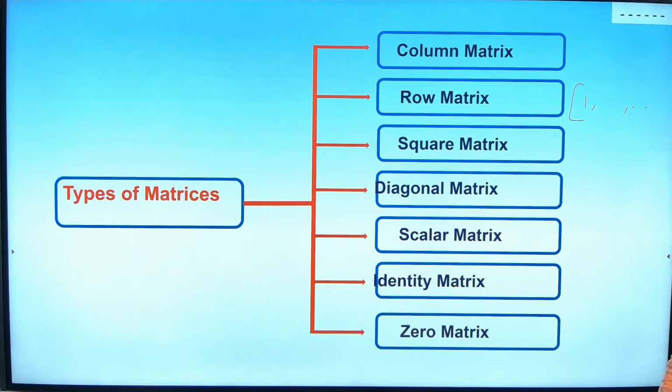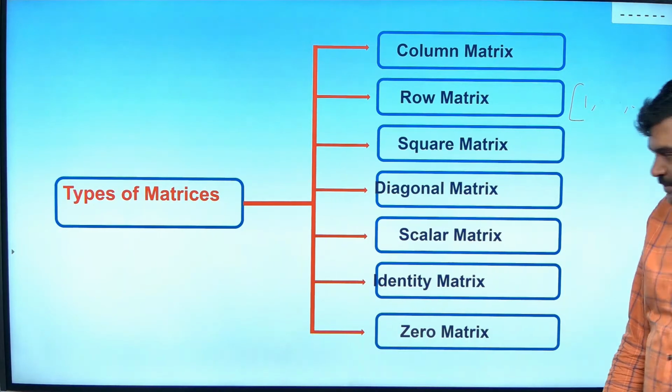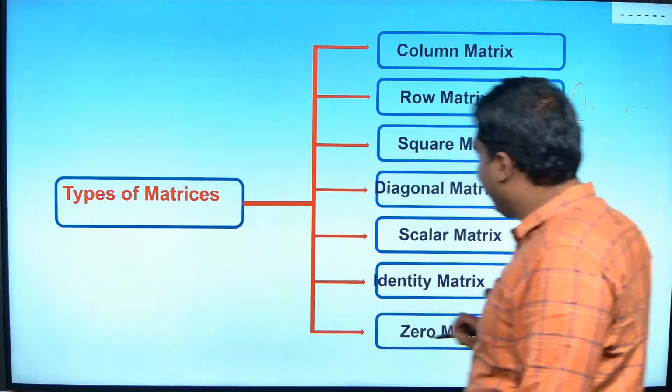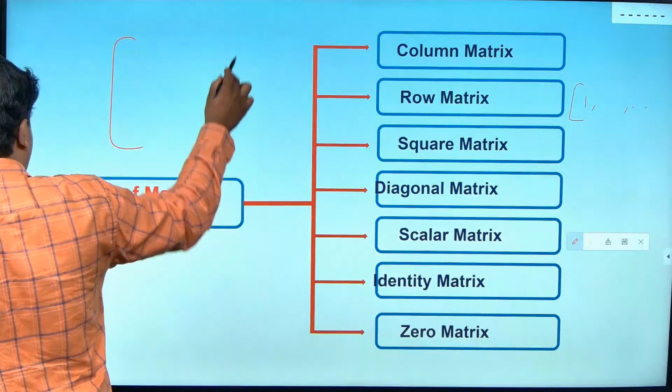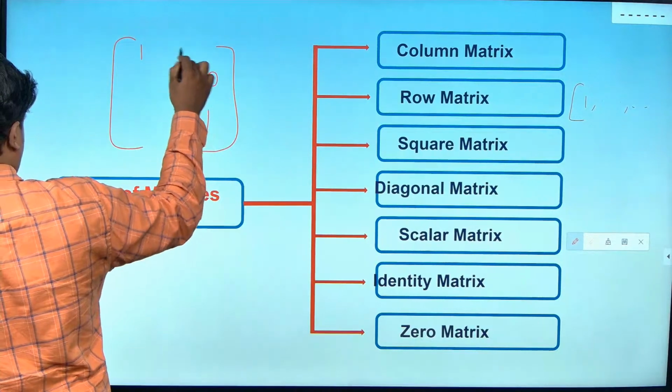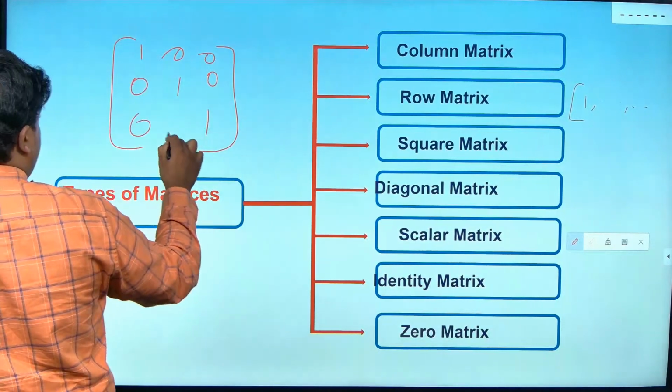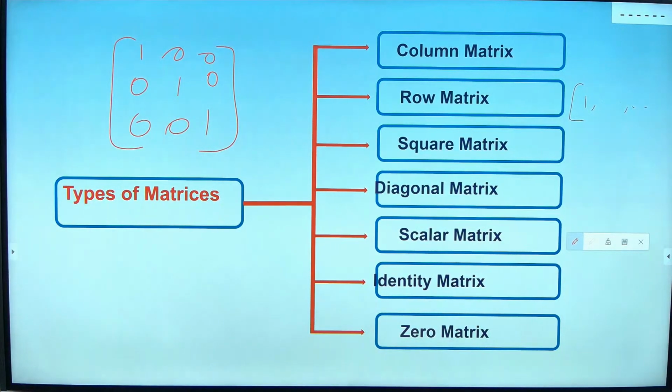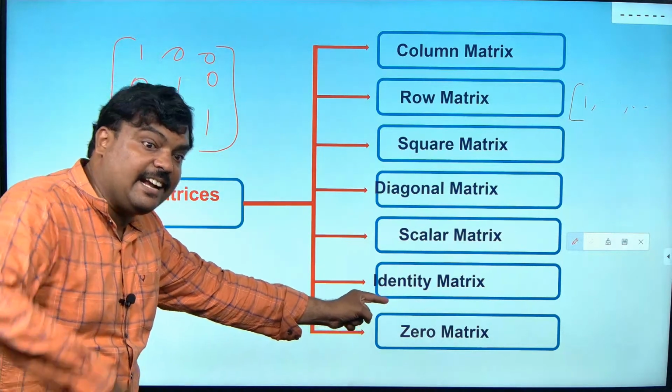Guys, an identity matrix is a scalar matrix. An identity matrix is a scalar matrix where the diagonal elements are 1. Are you getting, guys? If all the diagonal elements are the same number, it is a scalar matrix. If that same number is 1, it is an identity matrix. I will tell you why it is called an identity matrix at the end.